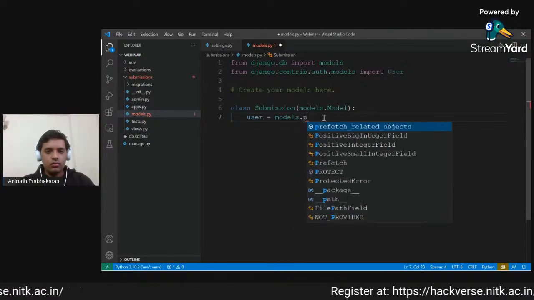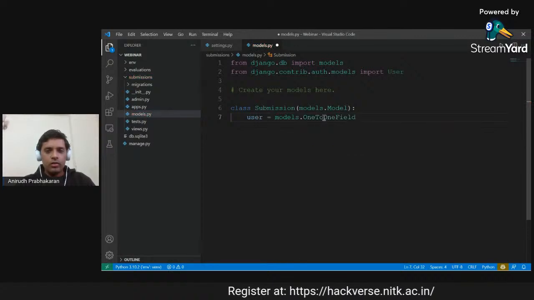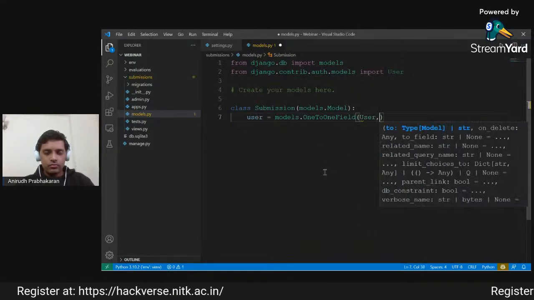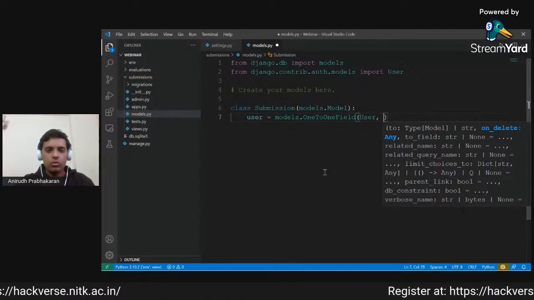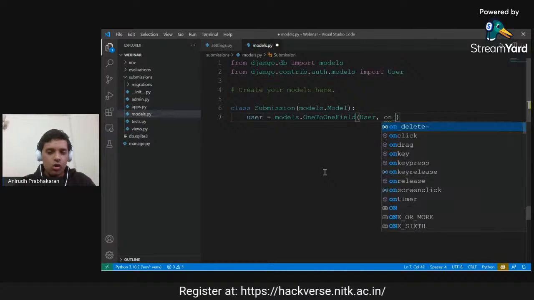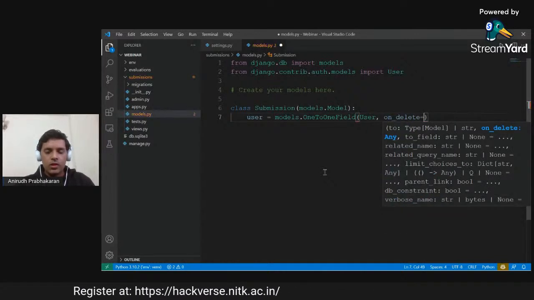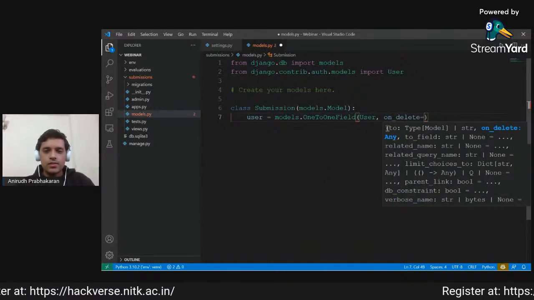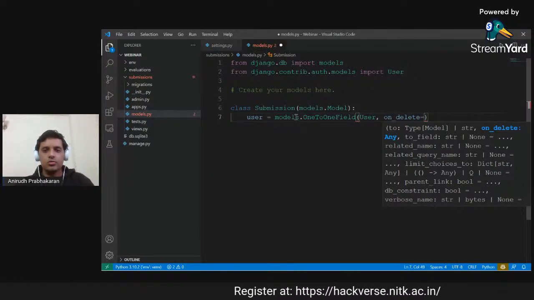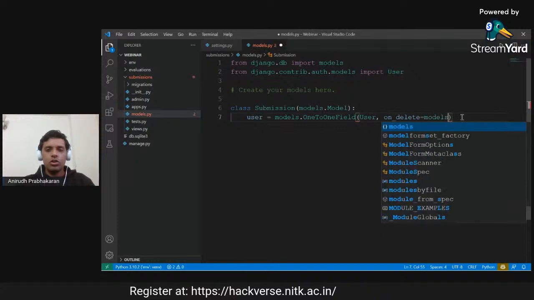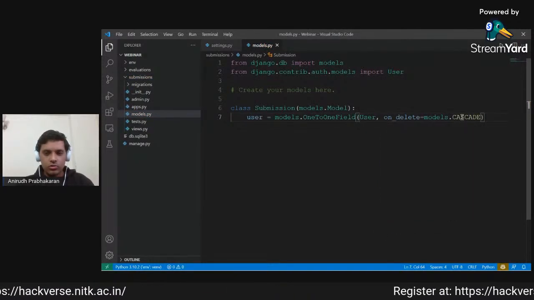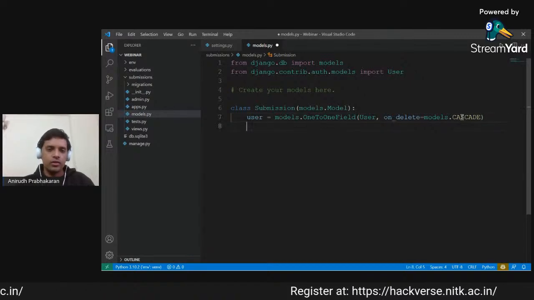Okay, so now because we are limiting a particular user to have only one submission, we will create it as models.OneToOneField. As we can see, we will have to define what model we want to have a one-to-one field to. And another necessary element in Django is this on_delete option. What on_delete basically does is, in the case that a particular user is deleted, what do you want to happen to this submission which is associated to this user? One of the most common things is models.CASCADE, which will just delete all the associated user submissions if a particular user is also deleted.